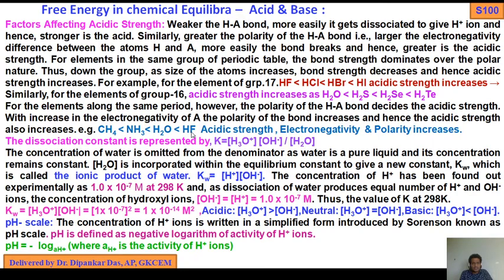So acid strength, electronegativity and polarity all increase when you move from carbon to fluorine, giving the compounds CH4 less than NH3 less than water less than HF.